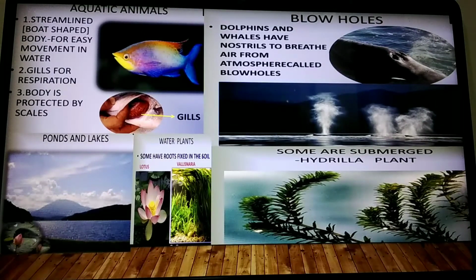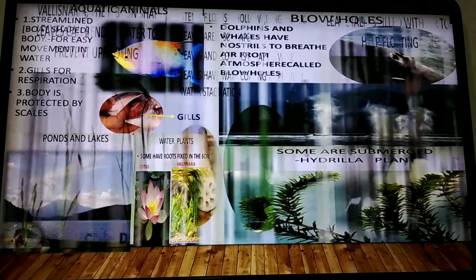Now, coming to the water plants, some have roots fixed in the soil, some will be floating, some will be submerged, that is partially inside water like hanging plants, partially above. Those which are rooted or fixed in the soil underwater, for example, Vallisneria. Hydrilla is submerged, and when you consider floating, the lotus also has floating leaves and flowers, but the roots will be rooted in the soil.